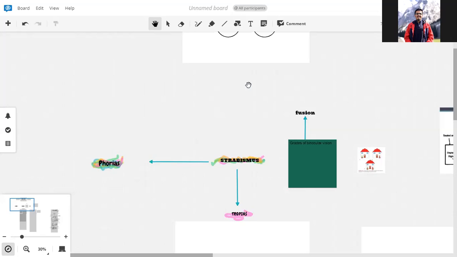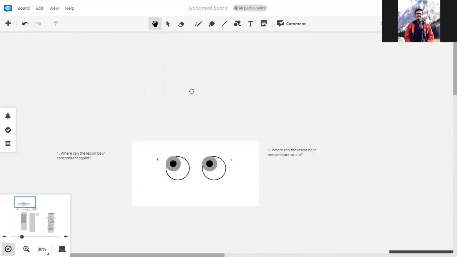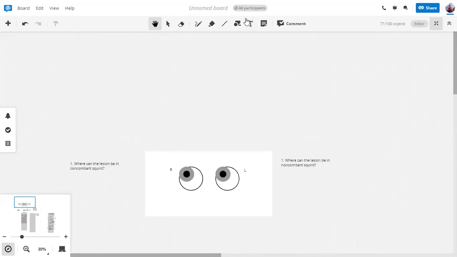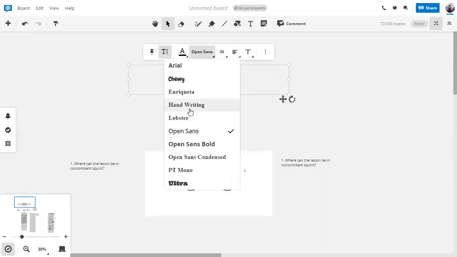So beginning with squint, the first thing we have to know is what is squint. Okay, there's a definition of squint. If we know that definition, it becomes a lot easier for us to classify it and further talk about it. So the first thing is, what is the definition of squint? And does anyone know what squint is?